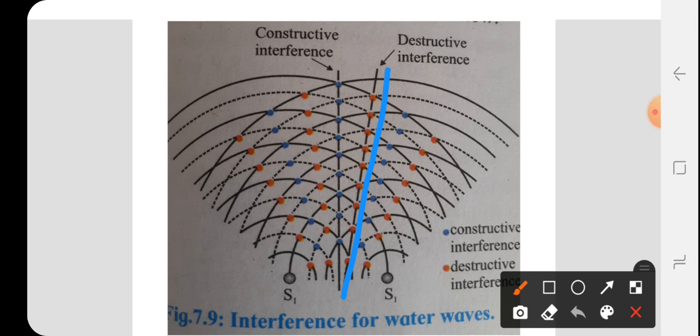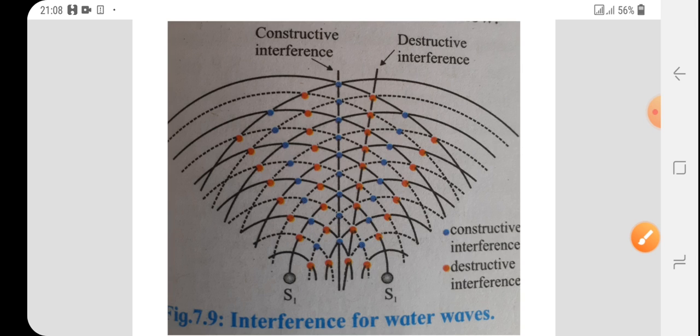What does destructive interference mean? When two waves arrive out of phase, that is, the crest of one wave coincides with the trough of another wave, the displacement becomes minimum and the intensity becomes minimum. This figure shows constructive and destructive interference for water waves. In a similar manner, interference for light waves can be studied.